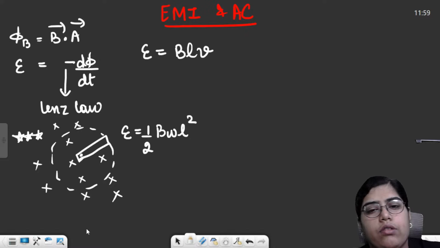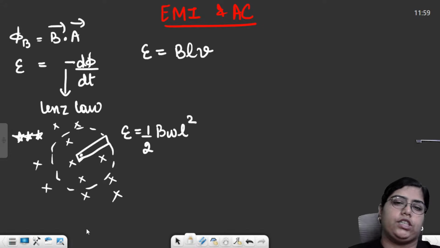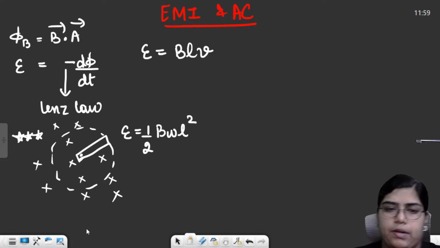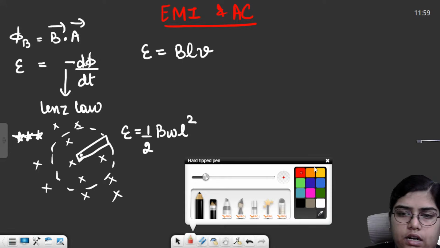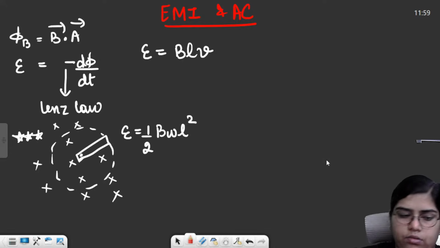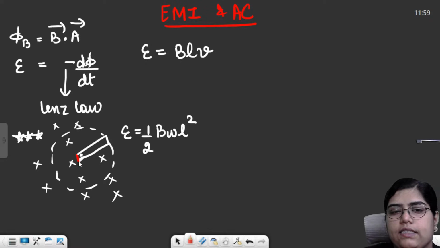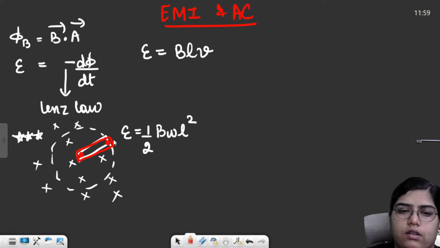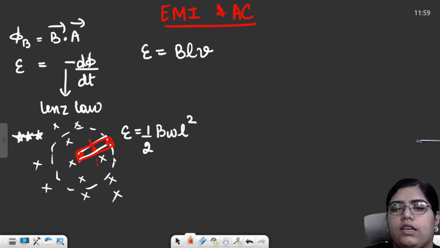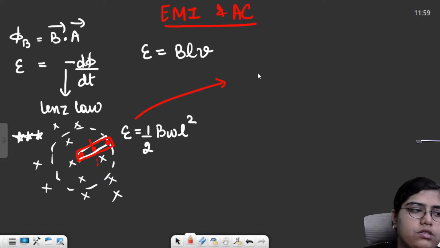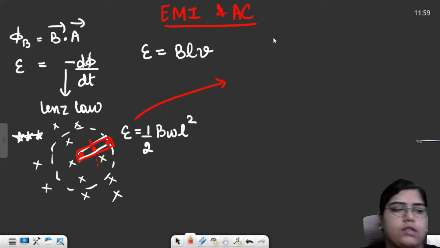Now you need to remember two things. The question does not come straightforward from this part, especially. This formula, E is equal to half B omega L square, gives you the EMF induced between the two ends of the wire. Now, a question might ask that if this rod is actually hinged in the middle, then what will you do? For that, you should know the process through which this EMF was calculated.